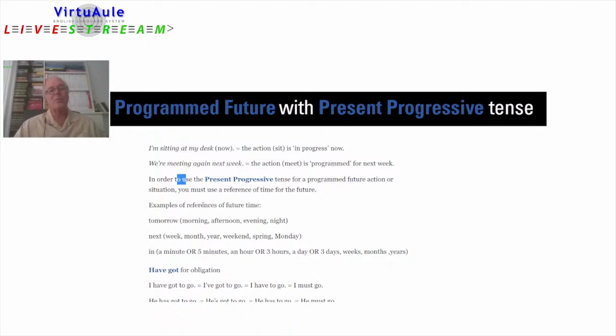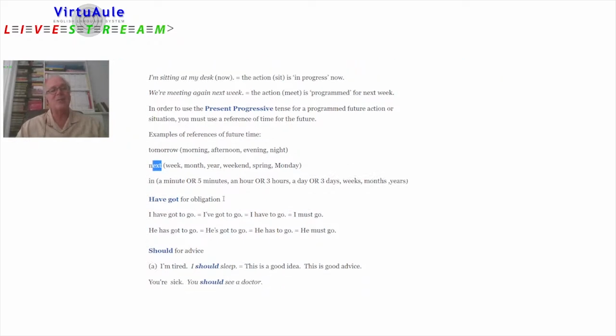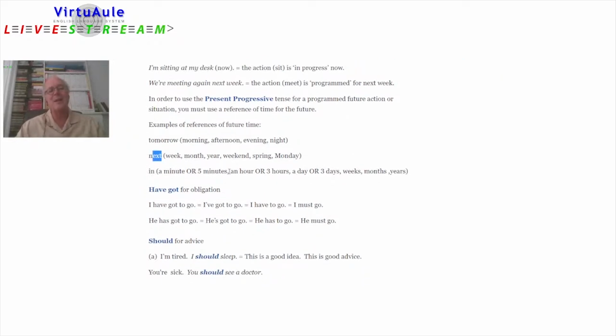In order to use the present progressive tense for a programmed future action or situation, you must use a reference of time for the future. Examples of references of future time: tomorrow, tomorrow morning, tomorrow afternoon, tomorrow evening, tomorrow night, next week, next month, next year, next weekend, next spring, next Monday,